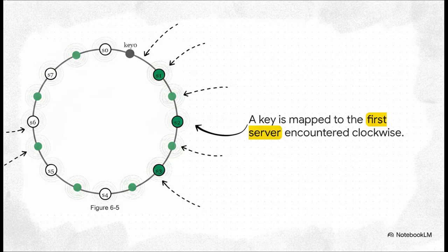The solution? It lies in a concept called a hash ring. Instead of a traditional table, servers are logically placed on this ring. When we have a piece of data, let's call it key 0, it's hashed onto this exact same ring. To find out which server gets the data, we just move in a clockwise direction from the key's position until we hit the very first server. As you'll see, key 0 maps directly to server S1. The beauty of this is if we add or remove a server, only a tiny fraction of the keys on the ring need to be moved around, rather than reshuffling the entire database. It's a real game changer.